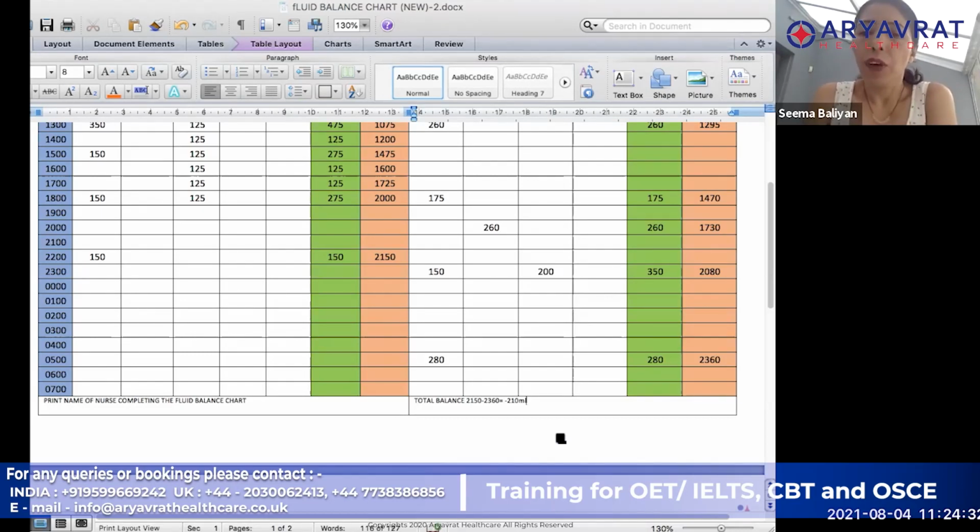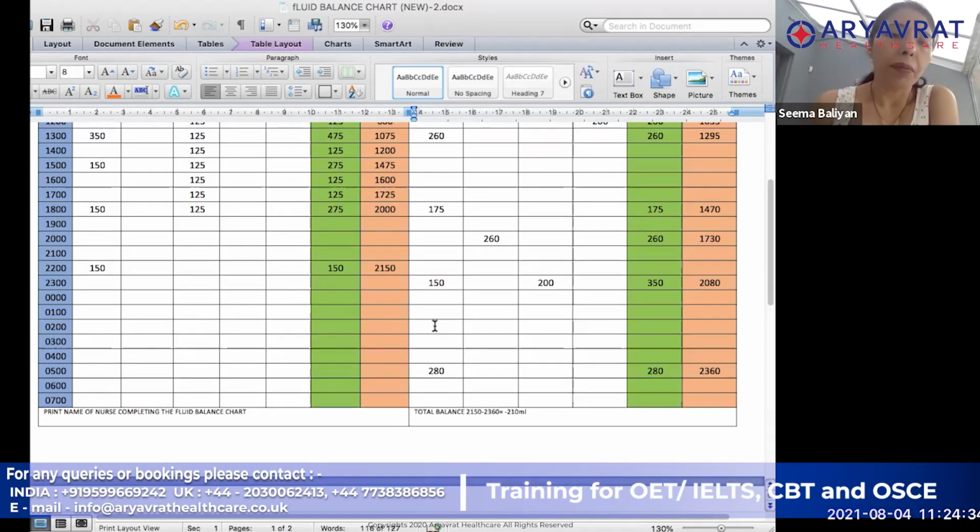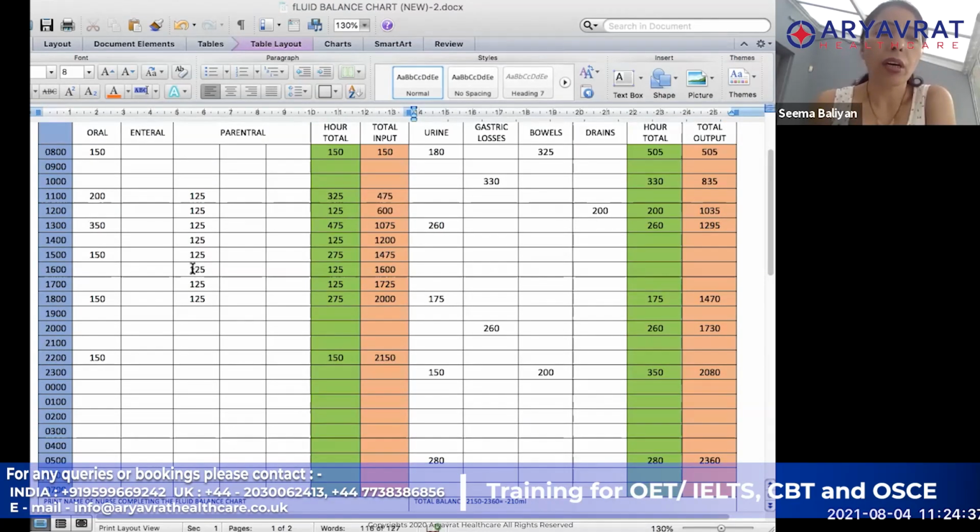Okay. So there is one more thing in this one. Sometimes, if we are talking about the fluid, it is possible that the parenteral fluid can be given in different ways. Sometimes they will say that a patient is being infused an antibiotic. So 100 ml of antibiotic is being given, and it might be that over 1 hour you have to give just 100 ml. So you can write that in that 1 hour, that 100 ml.